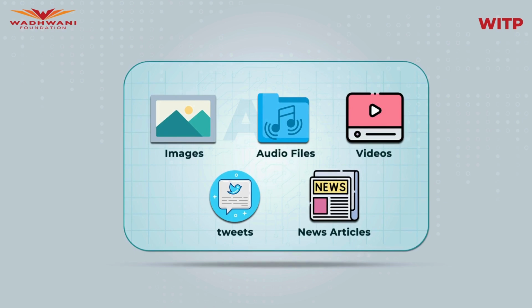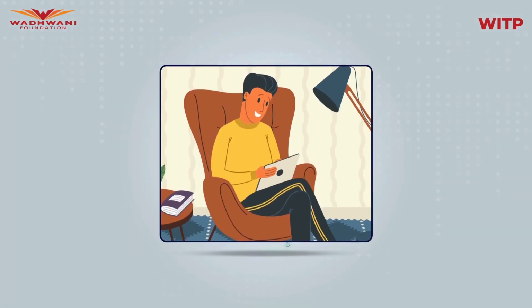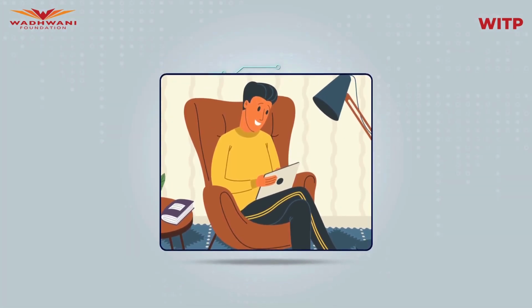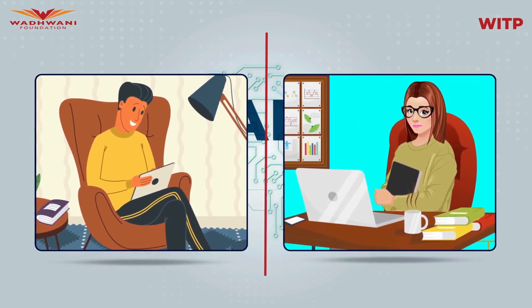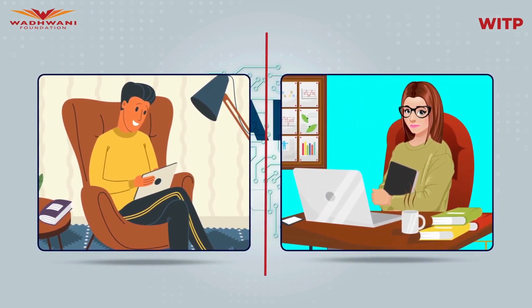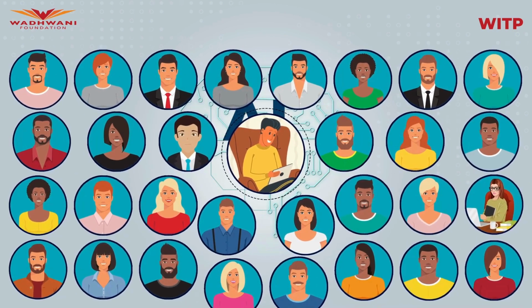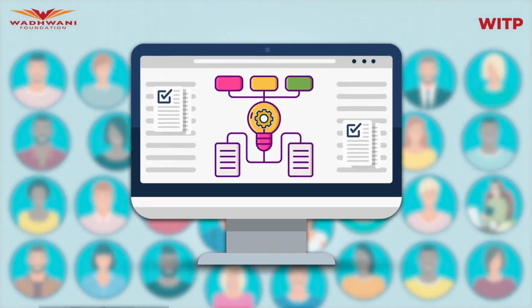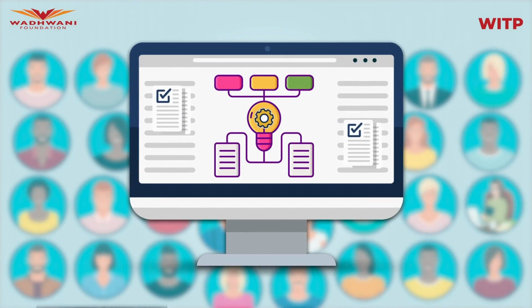Conventionally speaking, we humans are very good at interpreting unstructured data sets. For example, if we look at a picture of a wanted person and we have another picture to compare, we can easily say if the two images are of the same person or not. But what if we have to compare the image of this wanted person across 10,000 images? Then it's going to be a very difficult job for us. This is where a deep learning algorithm can help us.